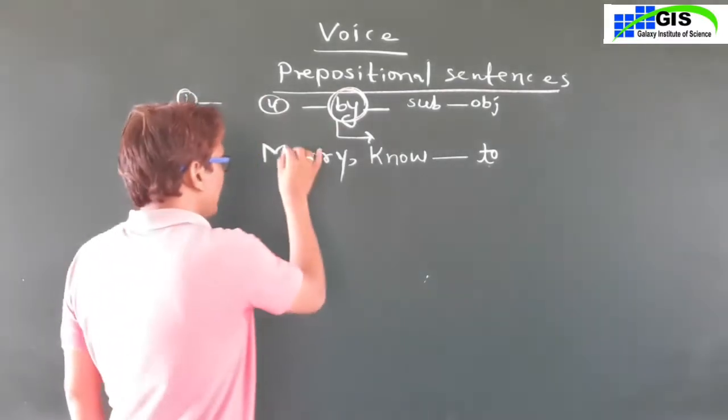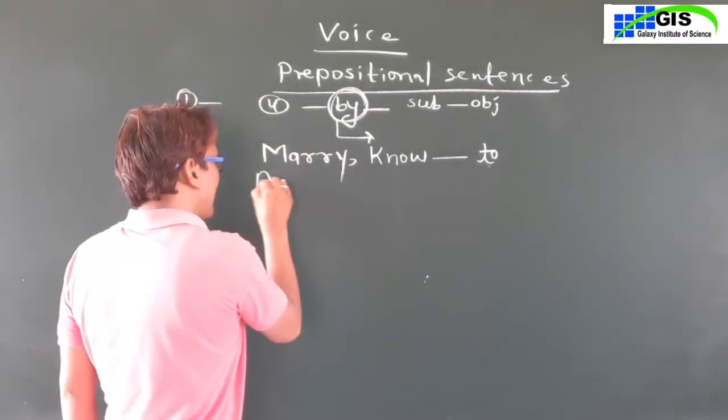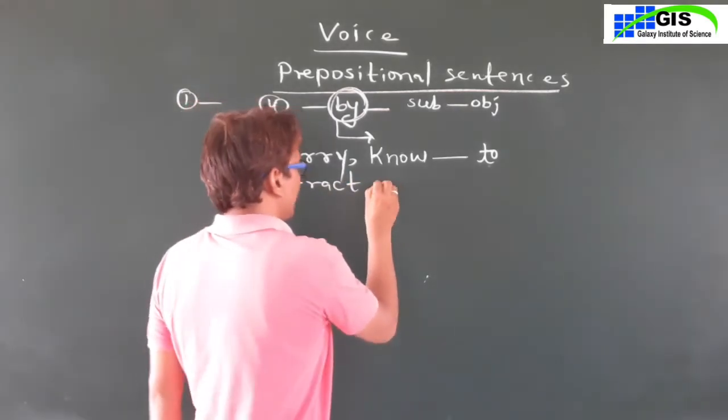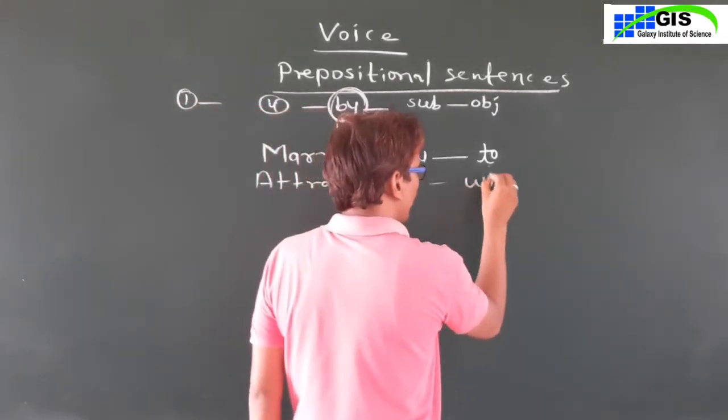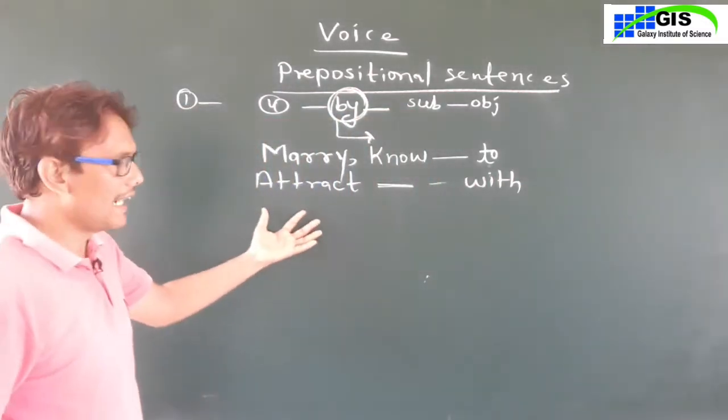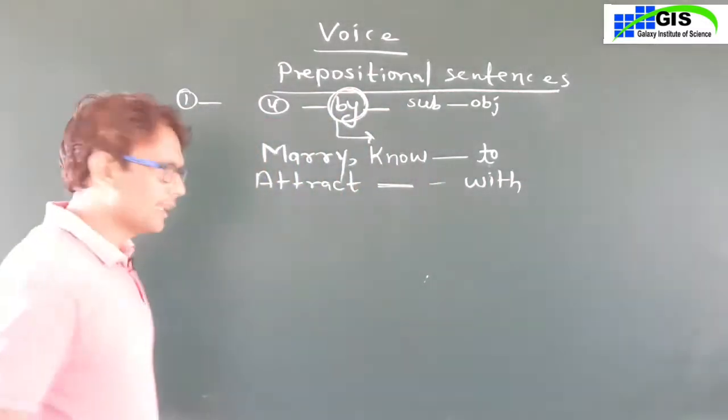Okay. Second is attract, A-T-T-R-A-C-T. Attract, you will use with preposition.